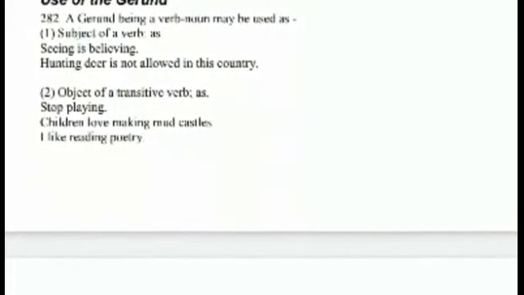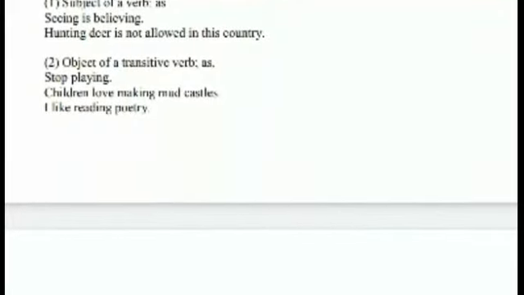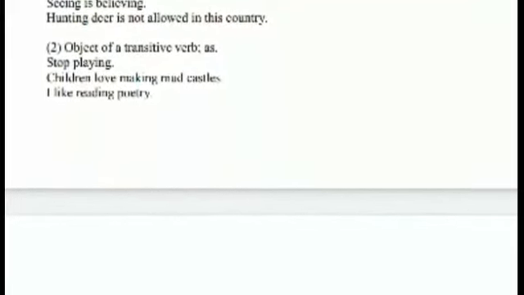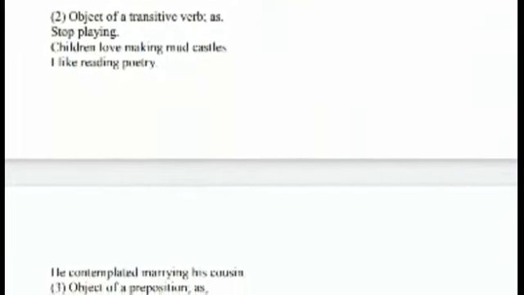The use of the gerund: a gerund, being a verb noun, may be used as the subject of the verb. That is, seeing is believing. Hunting deer is not allowed in this country. Second is the object of a transitive verb: Stop playing. Children love making mud castles. I like reading poetry. And one more case, object of a preposition: I am tired of waiting. He is fond of swimming. He was punished for telling a lie.